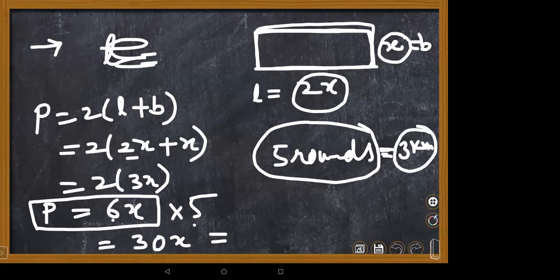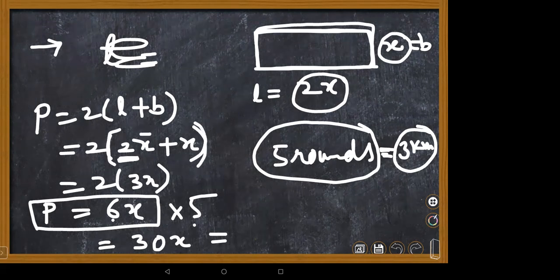Ma'am, I didn't understand why you got 3x. Here, what is the numerical coefficient of x? 2 and 1.